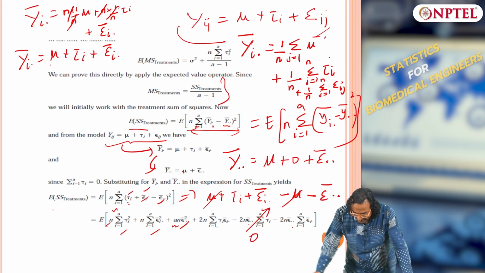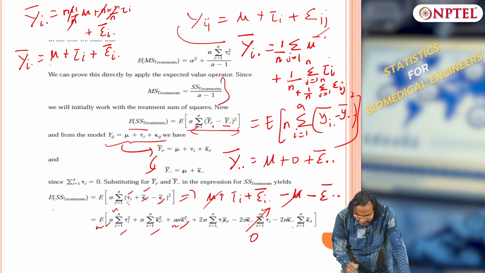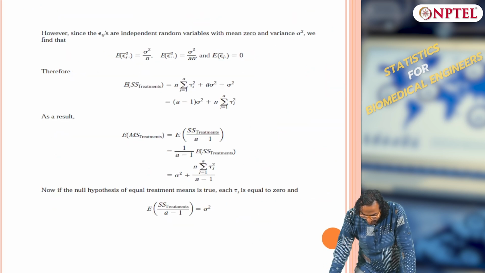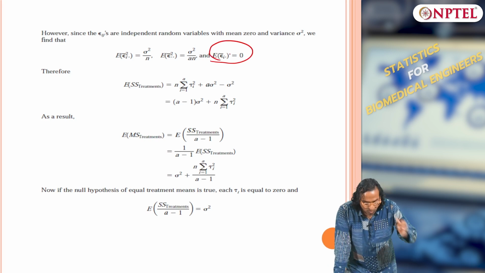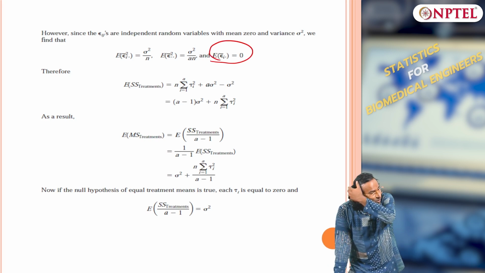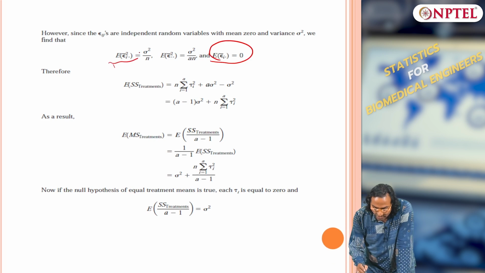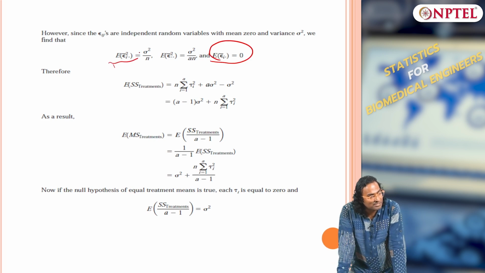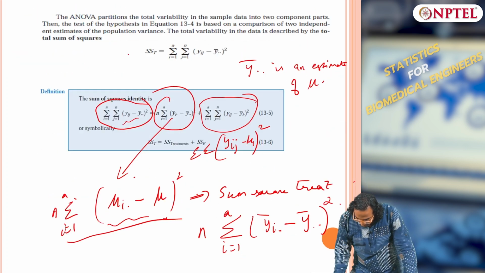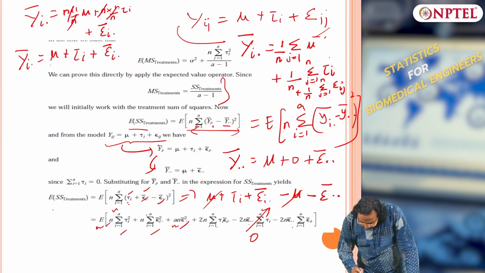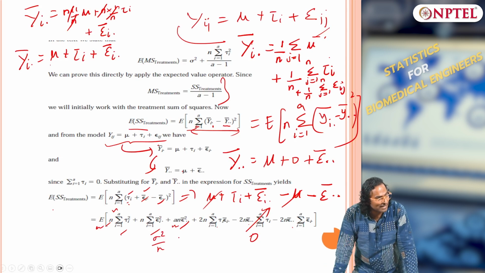So, what is expectation of epsilon ij? Remember, expectation is sitting outside. Okay. So, if I take expectation operator inside, expectation of epsilon I dot bar equal to 0. So, the noise term is 0. And what is variance of noise? Sigma square by n, sample variance, right. So, I have expectation of epsilon I dot square is equal to sigma square over n.